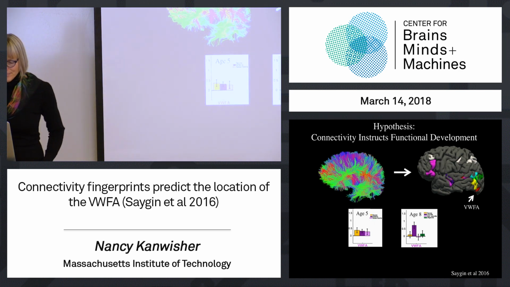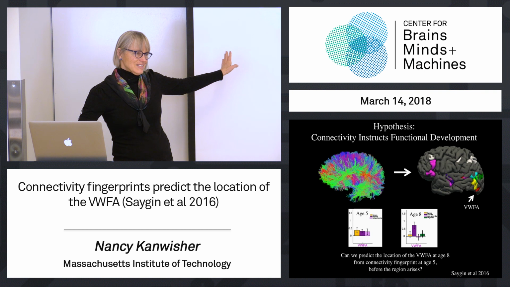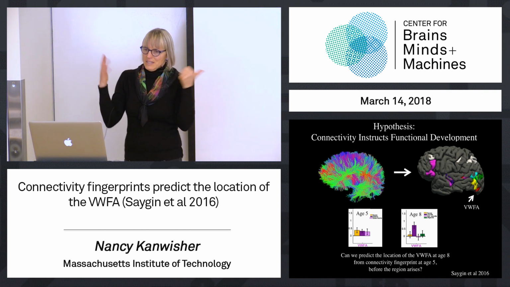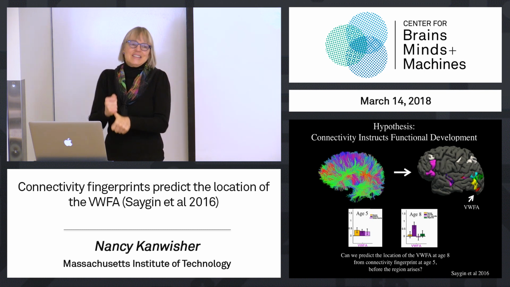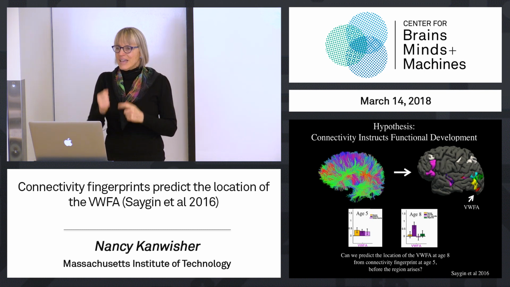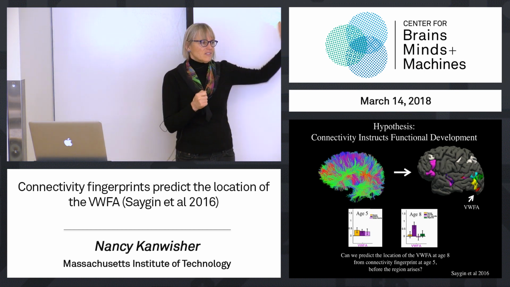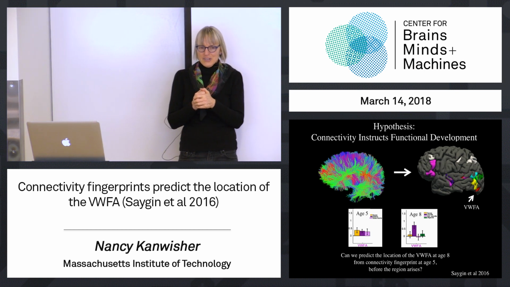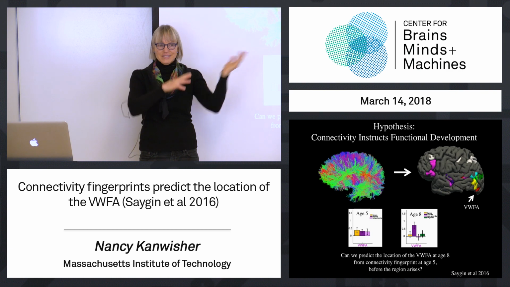Anyway, all of this just to say that it looks like the visual word form area is kind of special in the human brain because, one, it shows us that at least one region gets its selectivity from experience, and two, because it develops later, it gave us this opportunity to ask if the connectivity was present before the function, as a kind of weak test of this hypothesis that connectivity determines function.